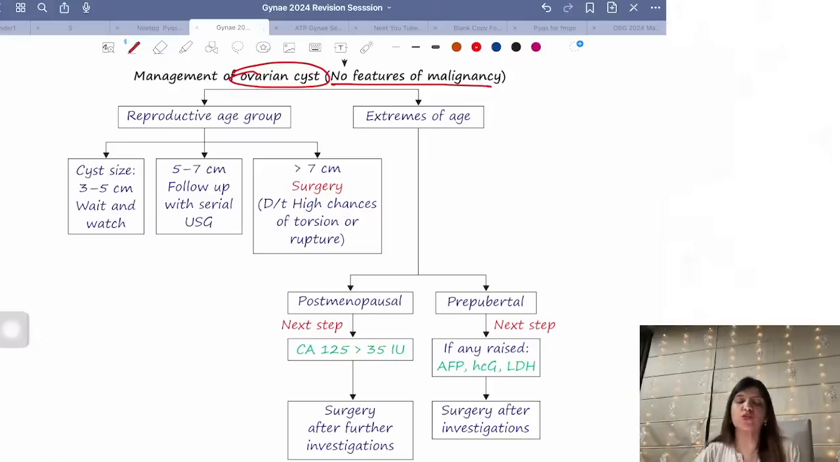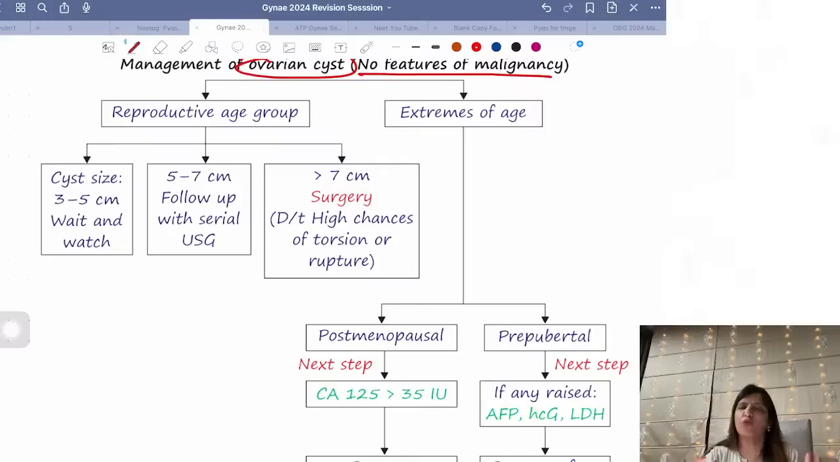So this depends on whether your question is talking about the reproductive age group or extremes of age group. If your question is talking about an ovarian cyst in the reproductive age group, please remember in the reproductive age group, ovarian cysts are generally functional cysts. We don't have to worry about them. If the size of the cyst is 3 to 5 centimeters, just wait and watch. If it is 5 to 7 centimeters, follow it up with ultrasound. And if it is more than or equal to 7 centimeters, do a surgery.